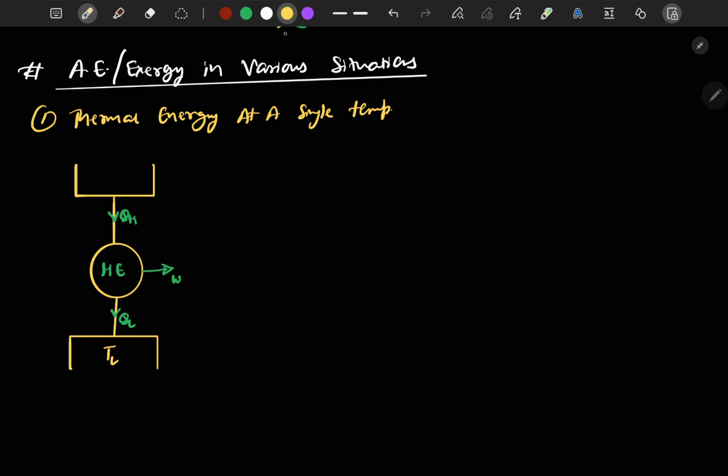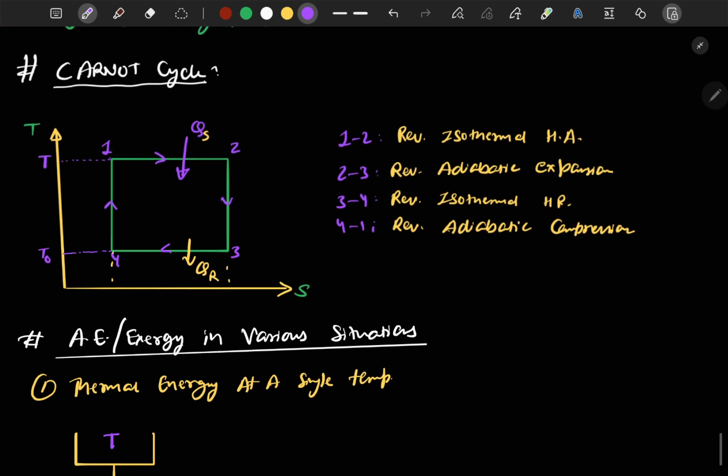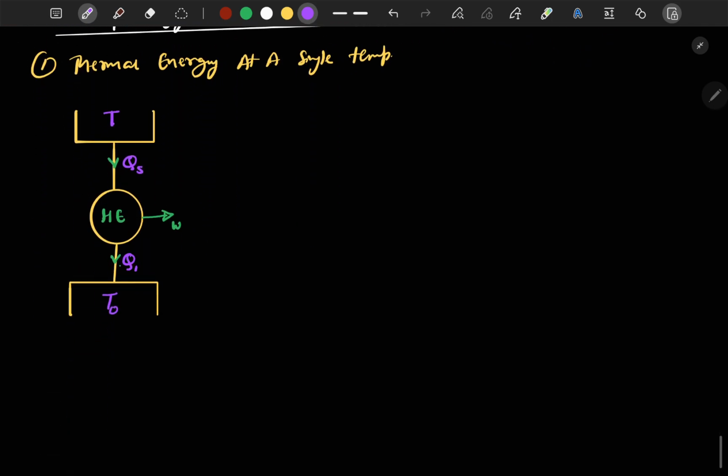Let's say this is temperature T, and it is receiving heat from temperature T, and the heat received is Q. It is rejecting heat to the surrounding, which is at temperature T naught, the dead state, as I mentioned earlier. Let's say this is producing some amount of work. As in the Carnot cycle, let's use the same sign conventions, QS and QR. Here also QR. Now we want to calculate the available energy that it has, or the maximum work that it can produce.